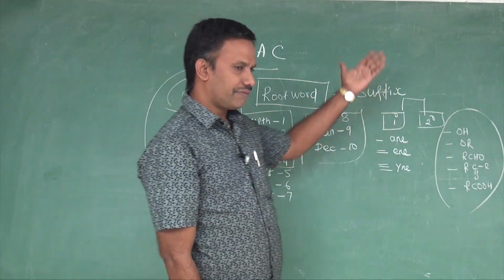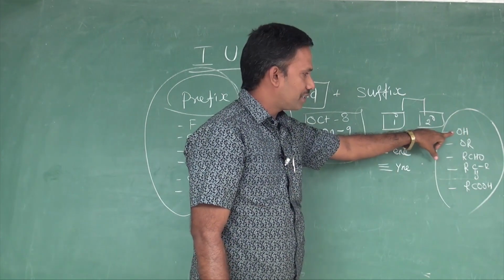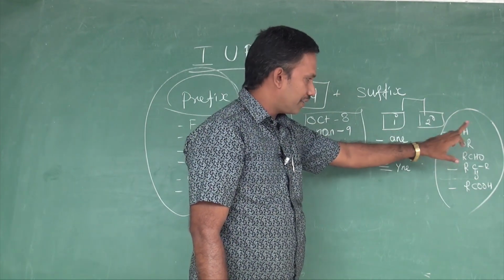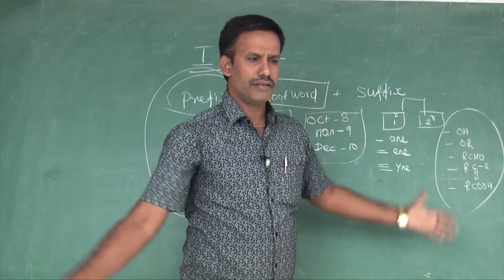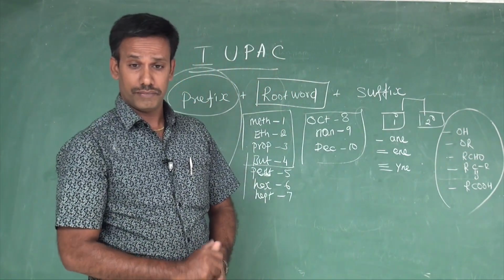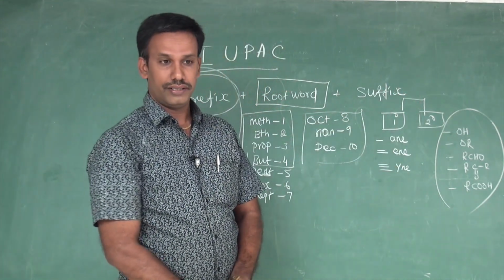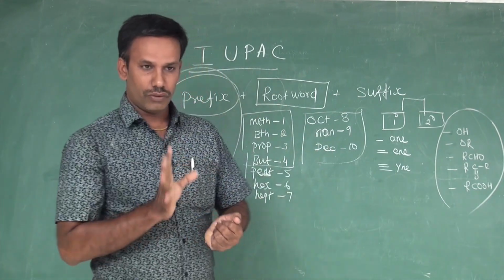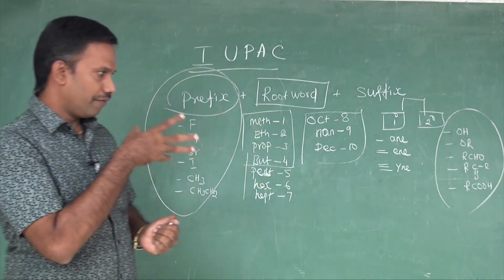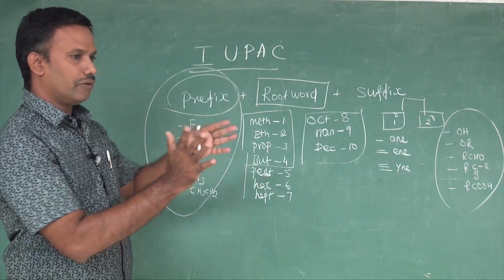So a lot of functional groups are there in organic compounds. Let us see the alcoholic functional group OH, then ether functional group, aldehyde, ketone, acid. These are fundamental. There are many functional groups. Before the 10th level we can concentrate on all those three. Okay, these are the components involved in the IUPAC name. Now I think it is a formula we need to substitute there. If you are clear with that, we can go for the practice.